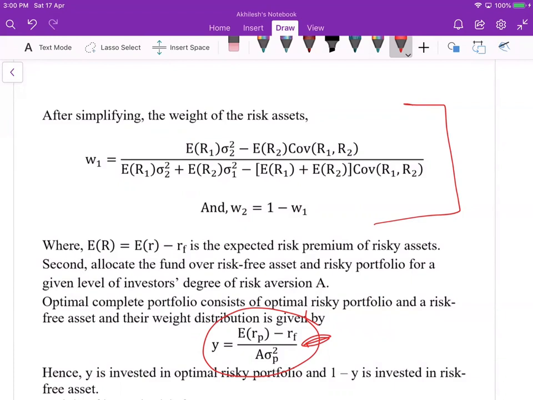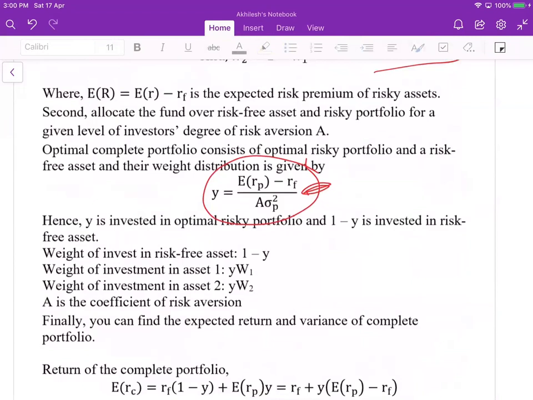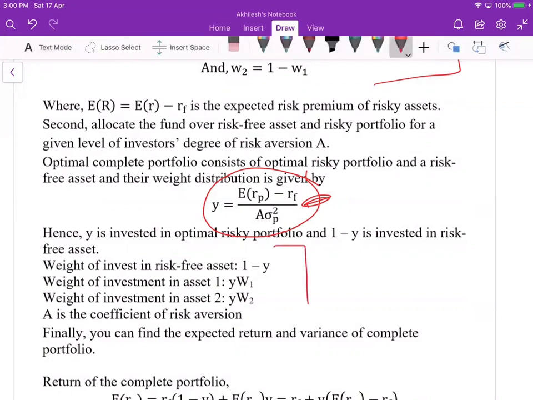So 1 minus y goes on the risk free asset, y on the optimal risky portfolio, and for the individual assets you multiply y by w1 and y by w2.